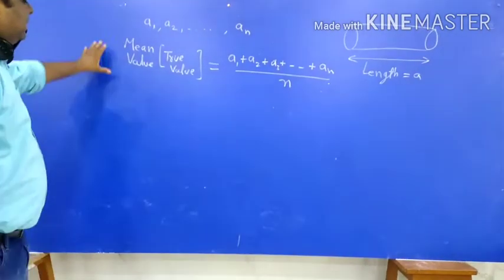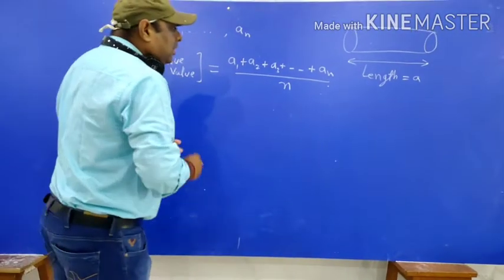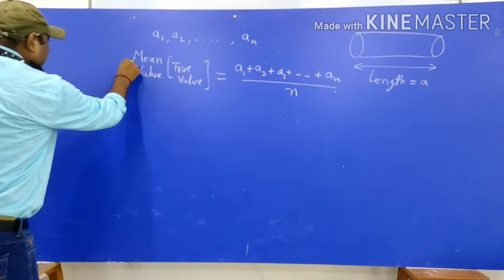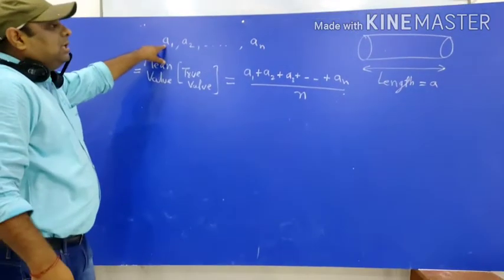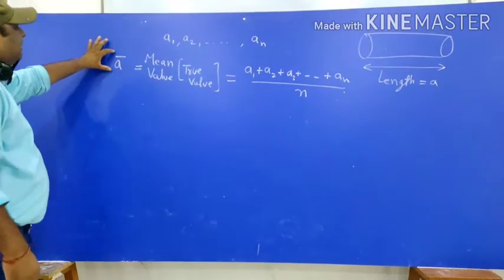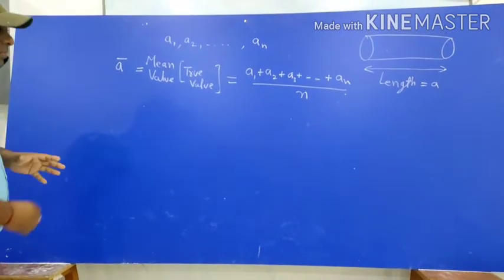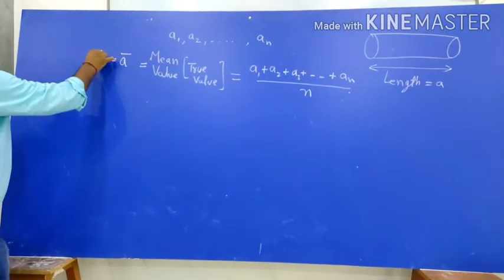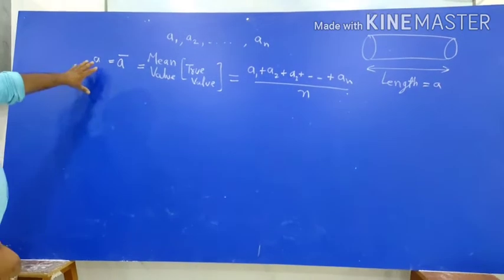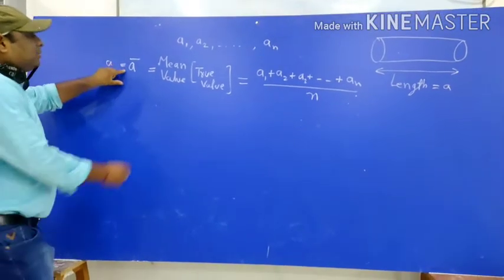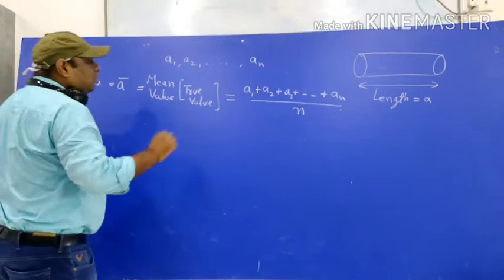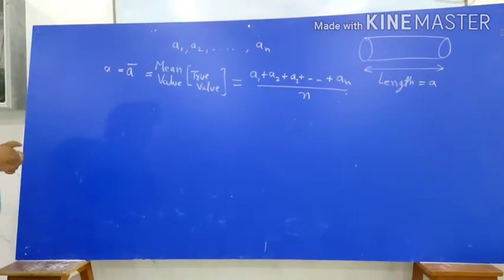This will be given by our true value or mean value. It is represented by A bar. Since we are denoting the length by A, therefore we will represent it by A bar. In some books it is represented by simply A also. So whether you are representing by A or A bar, this bar represents that we are taking here mean value or true value.